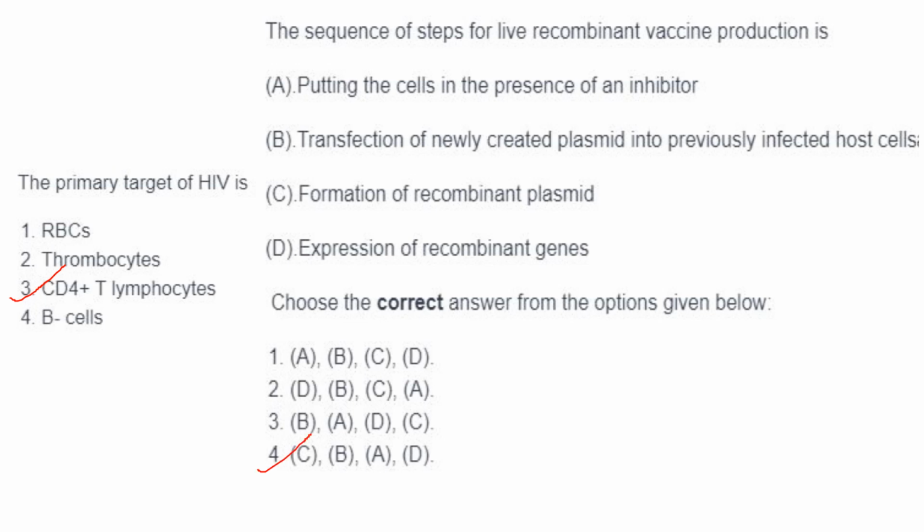Then transfection of newly created plasmid into previously infected host cells, B. Then comes putting the cells in the presence of an inhibitor, A. And expression of recombinant genes, D. So C, B, A, D. Answer is option 4.